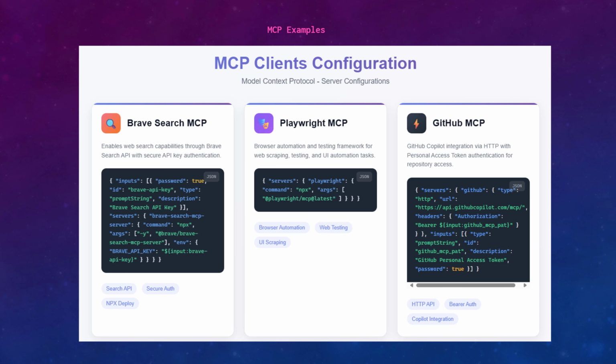So I will not do a lot of demos about this, but I will talk maybe about some MCP clients that I have used. For example, Brave Search, which enables web search capabilities through the Brave browser, and Playwright MCP, which helps us automate testing, for example, testing a framework that we have used to create a website. And there is also the GitHub MCP. Through this, I can interact with my GitHub account in order to create a new pull request.